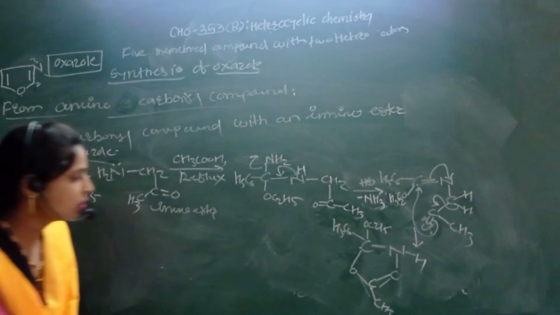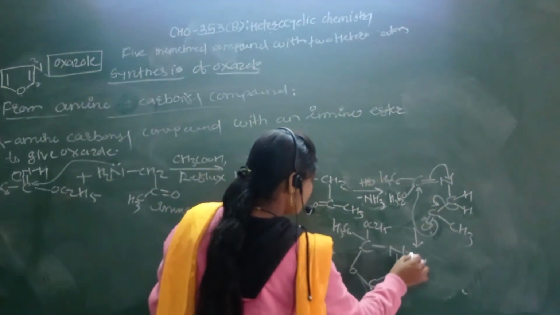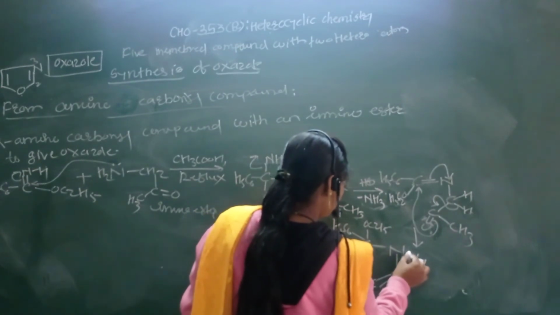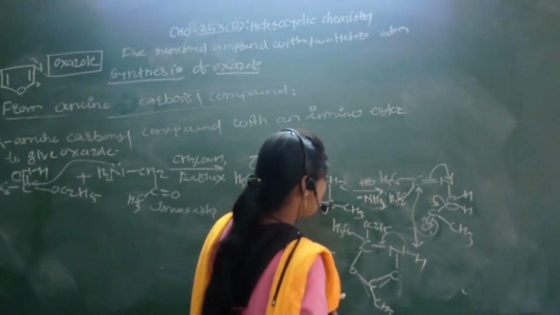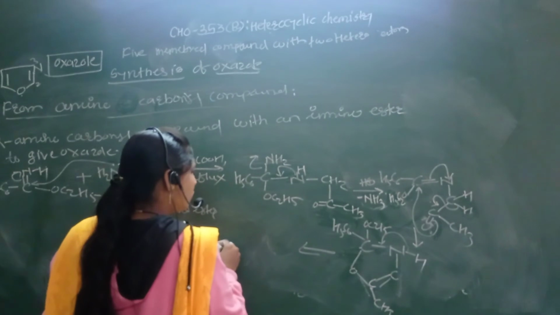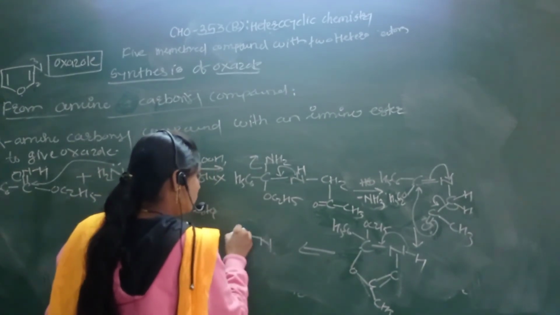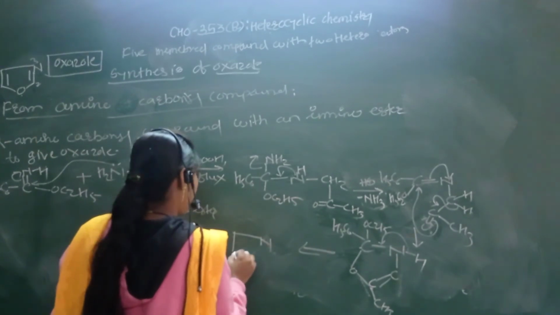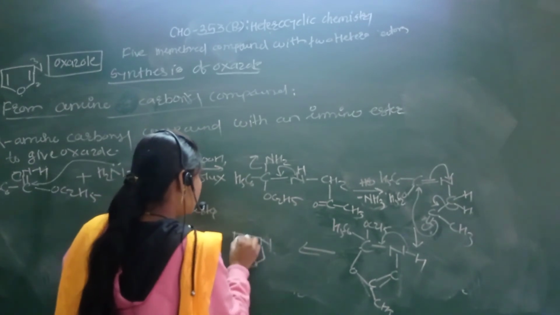Simply minus OH or minus H plus here, formation of the carbon nitrogen double bond again. So simply here formation of the nitrogen, oxazole, and this oxazole adjacent to this carbon.